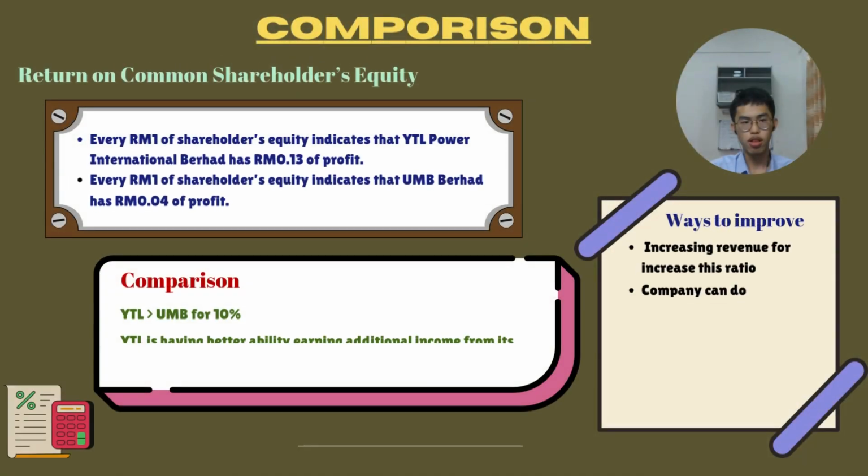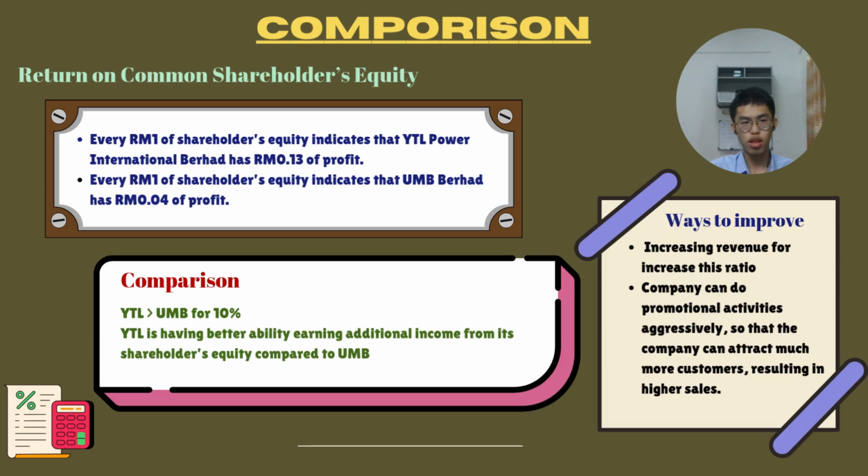Next, I will talk about the return on common shareholders' equity. According to the group data, every 1 ringgit of shareholders' equity gives YTL Power International Berhad 13 cents of profit. Every 1 ringgit of shareholders' equity gives UMB Berhad 4 cents of profit. It is shown that YTL Power International Berhad was 10% higher than UMB.